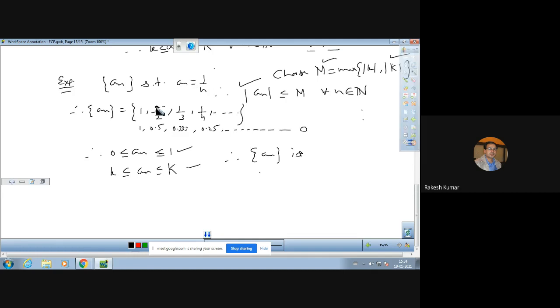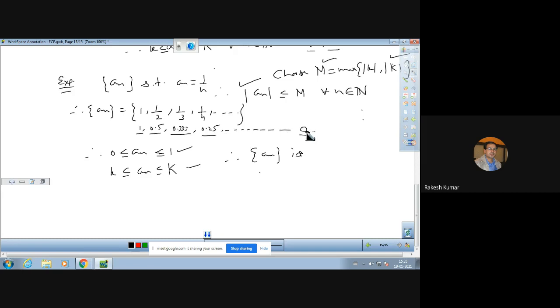For n equal to 1, we will have 1. For n equal to 2, we will have 1 by 2, similarly 1 by 3, 1 by 4, and so on. And we see that the values of the sequence are decreasing. And for infinity, 1 upon infinity comes out to be 0. And this sequence in which we have elements 1, 0.5, 0.333, 0.25, and so on, up to 0.